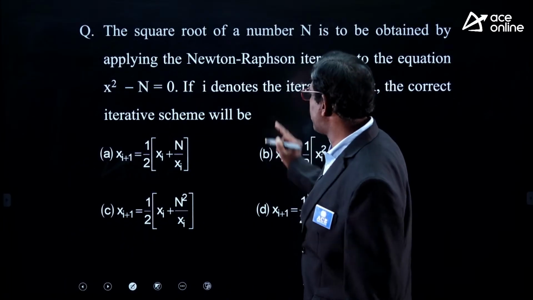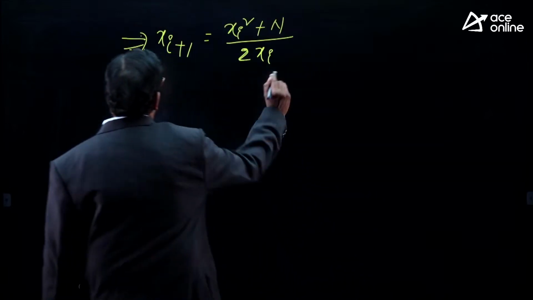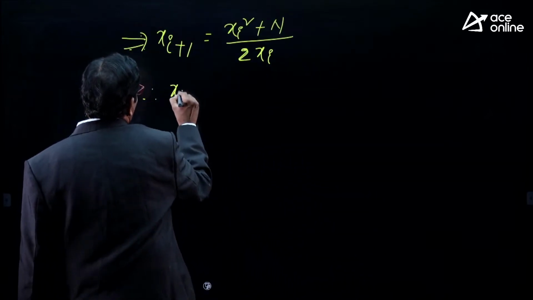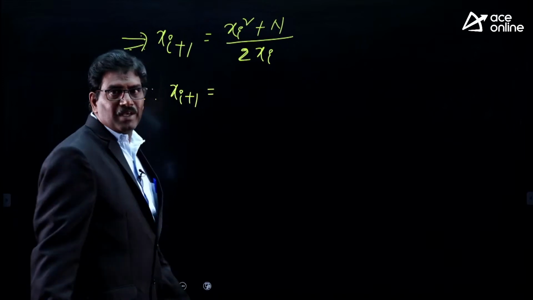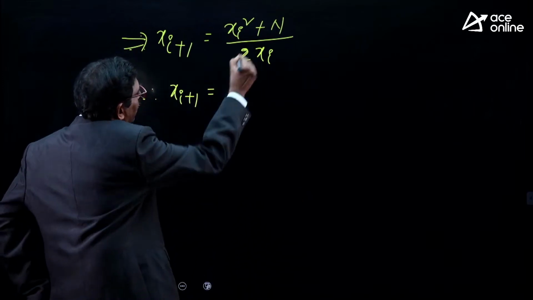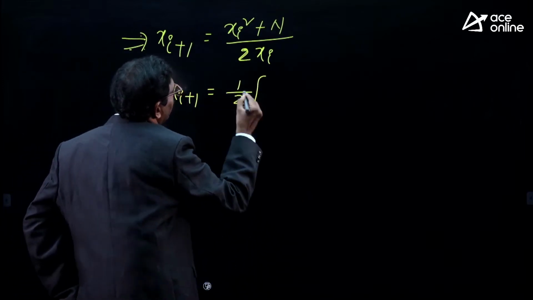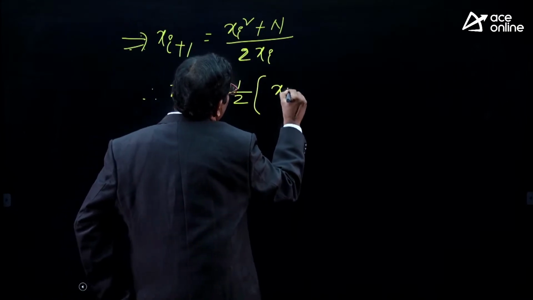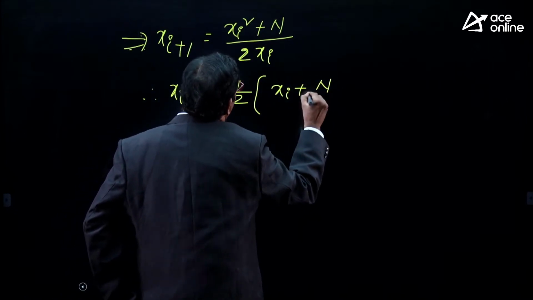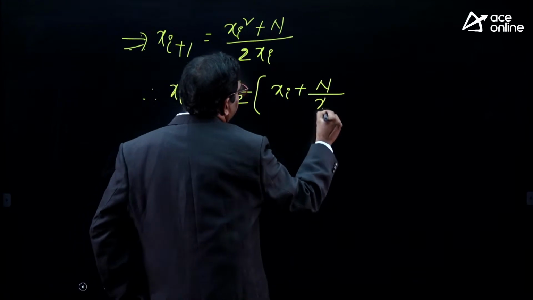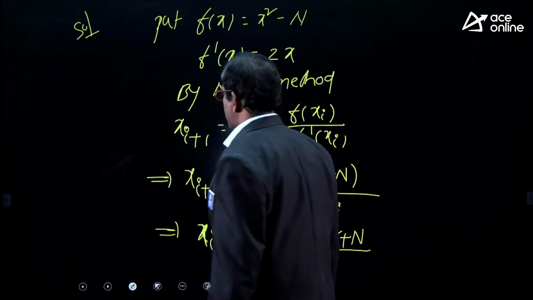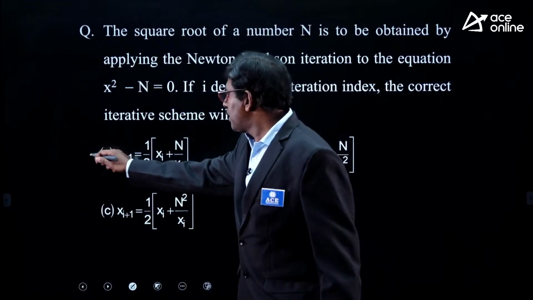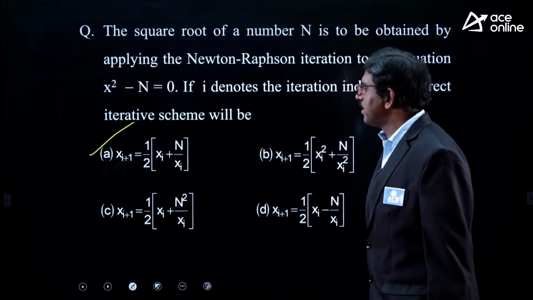Option is given as 1 by 2 into something, means he has taken 1 by 2 common. Therefore, xi plus 1 is equal to 1 by 2 times, xi square by xi plus n by xi. So which option is right? Option A is correct. Is it right or not?